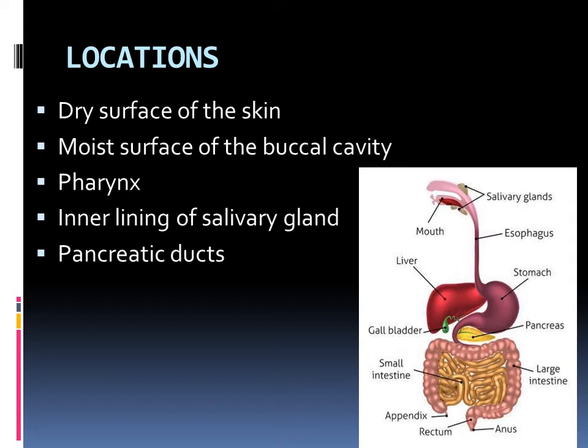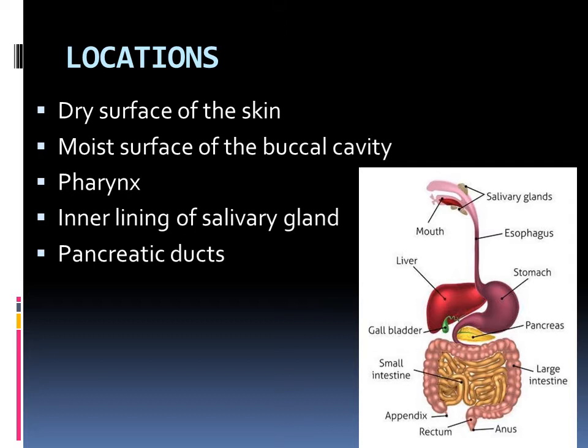Then the next one is the inner lining of salivary glands. Can you notice the salivary glands there? It is located in the buccal cavity, and the inner lining of this salivary gland also consists of this tissue, right? And one more is the pancreatic ducts. Can you see the pancreas, which is present in the digestive tract, after the stomach?